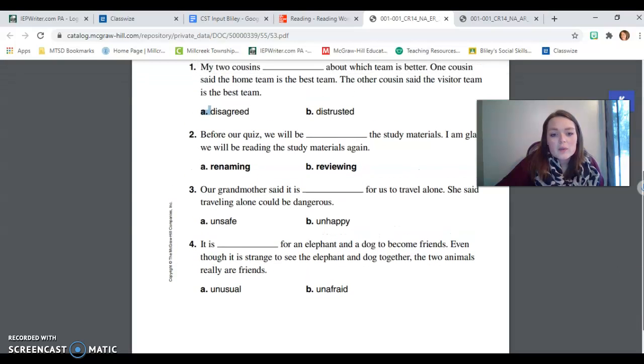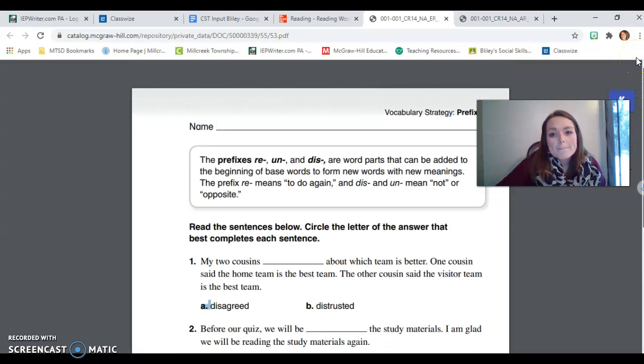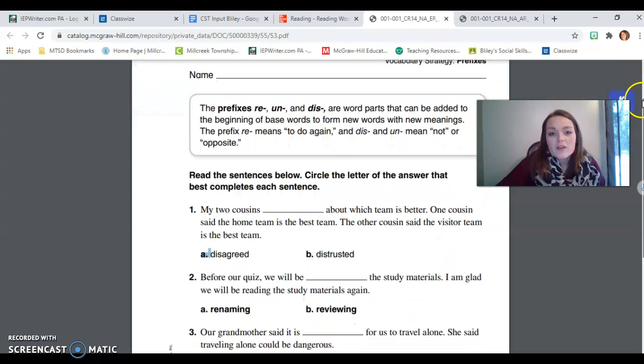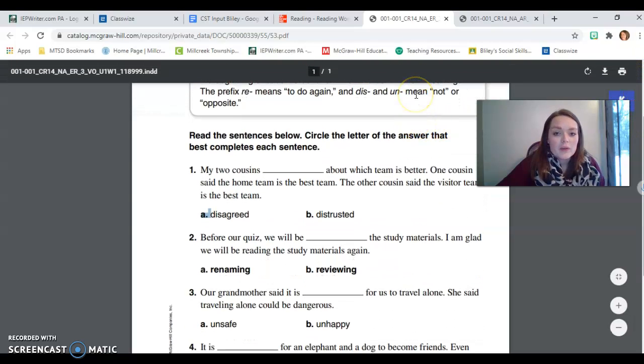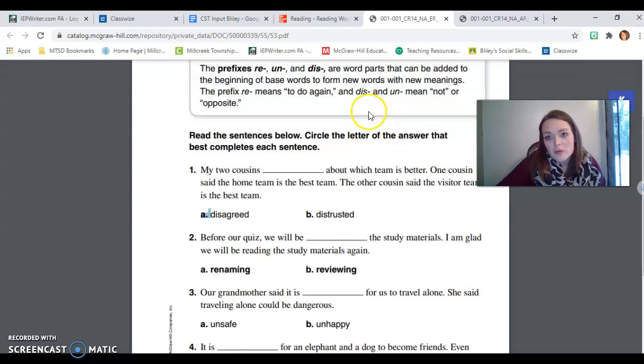Our grandmother said it is blank for us to travel alone. She said traveling alone can be dangerous. Is it not safe or not happy? Un means not. Unsafe. Is it blank for an elephant and dog to become friends, even though it is strange to see the elephant and dog together? The two animals really are friends. Is it not usual, unusual, or is it not afraid, unafraid? I would say not usual. So I want you to remember for our vocab words this week, they do have prefixes, which mean different things. Once you put them in front of a word, it means different meanings, such as dis and un mean not, and re means to do it again.